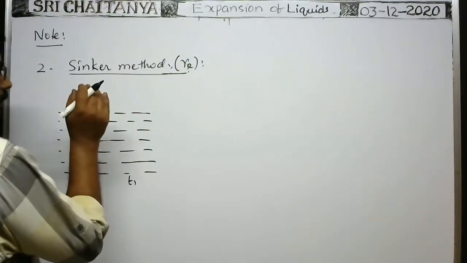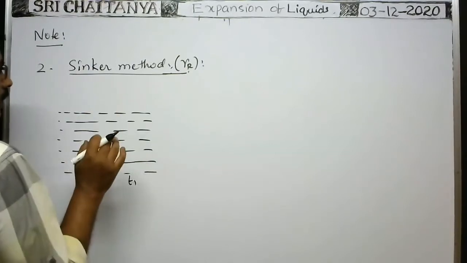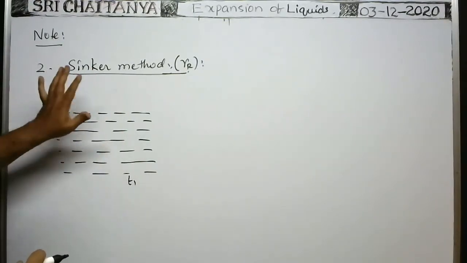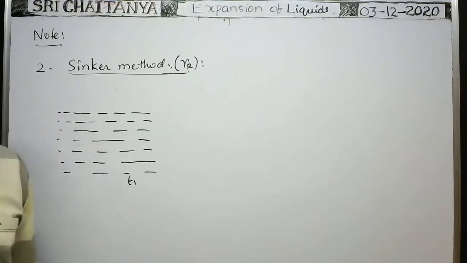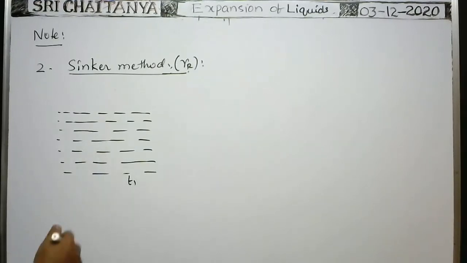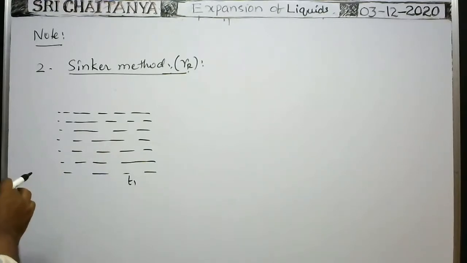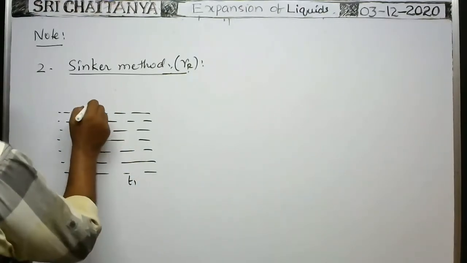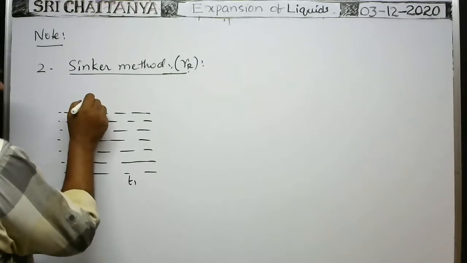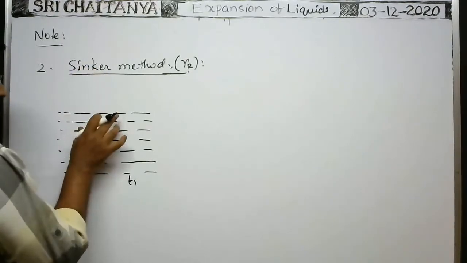First of all, we consider two cases. One, the expansion of the sphere is not taken into account. Only the temperature of the liquid will change. In the first case, suppose you take the solid sphere and keep it over the surface of the liquid.